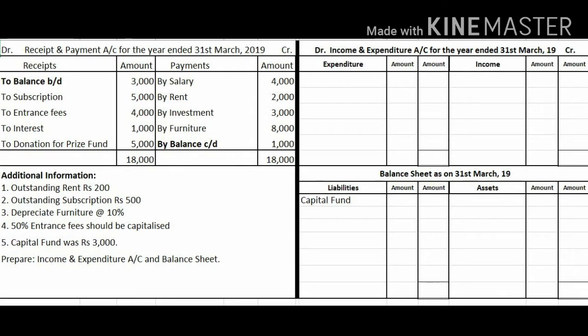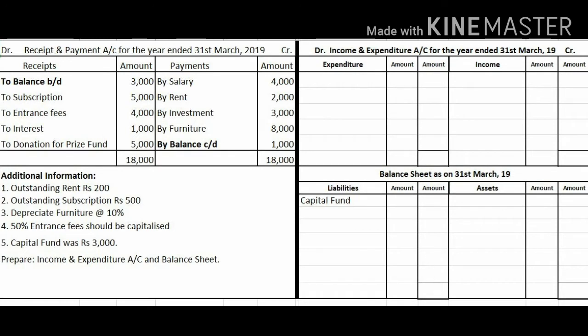The second account is entrance fees. Entrance fees is also a revenue receipt. So from the debit side, we have to transfer it to the income side, and interest is also our revenue receipt. It will also be transferred to the income side. So all these three accounts which are given, subscription, entrance fees and interest, we have to transfer from the receipt side to the income side, that is, on the credit side.